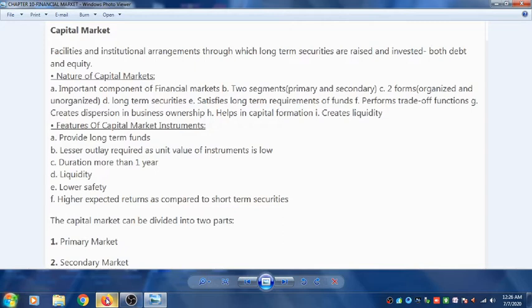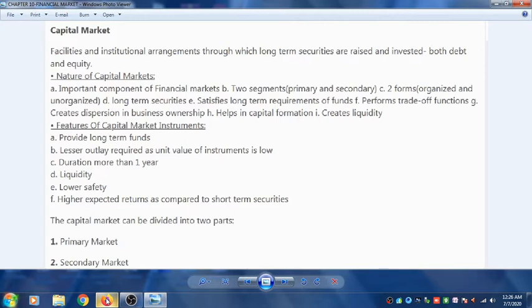Now what are the features of the capital market instruments? There are basically 6 features of the capital market instruments. Number 1, capital market instruments provide long term funds. Then capital market instruments require lesser outlay as unit value of instrument is low. So unit value of the instrument is low, so there is lesser outlay required for this capital market instrument. Duration more than 1 year. So capital market instruments duration is of more than 1 year.